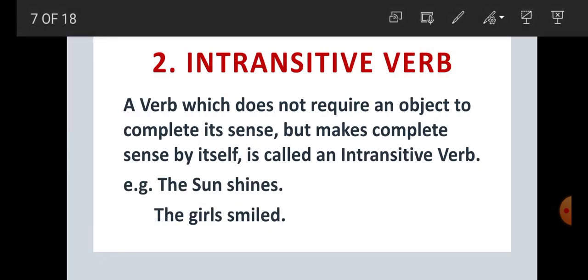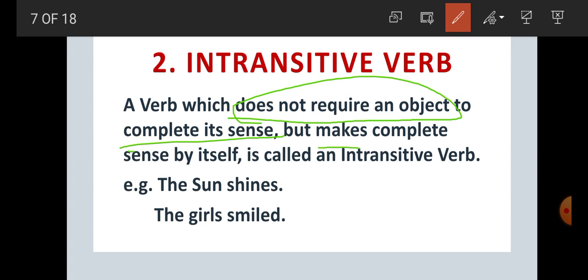Now next one, what is intransitive verb? A verb which does not require an object to complete its sense. Just the reverse of transitive verb here, student. A verb which does not require an object to complete its sense but makes complete sense by itself is called intransitive verb. For example, the sun shines.